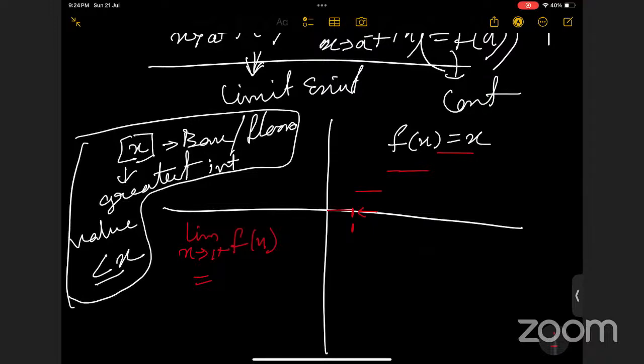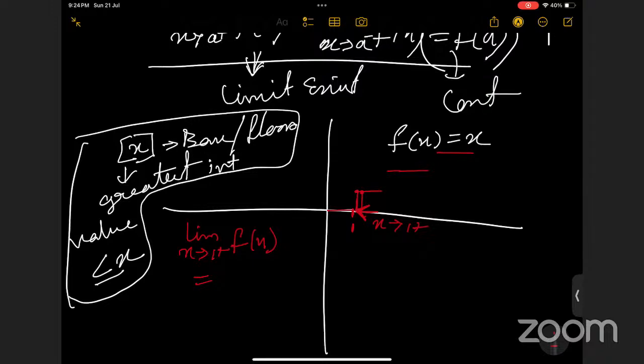It will be 0 and 1 plus. I think, ma'am, it will be some 1 or closer to 1. If we are taking x from 1 plus, that means we are taking the limit from the right hand side. So the functional value is here, closer to 1.